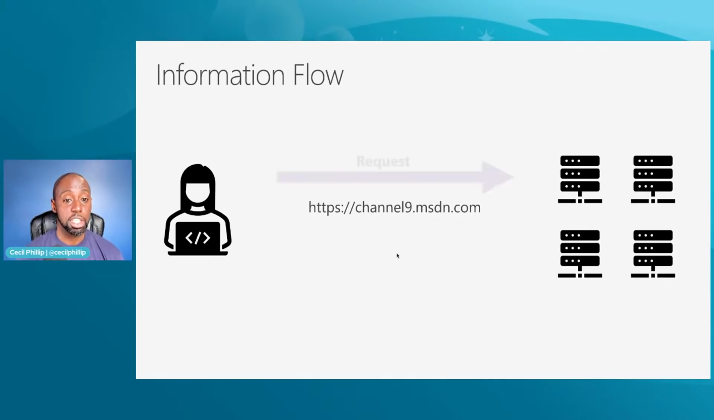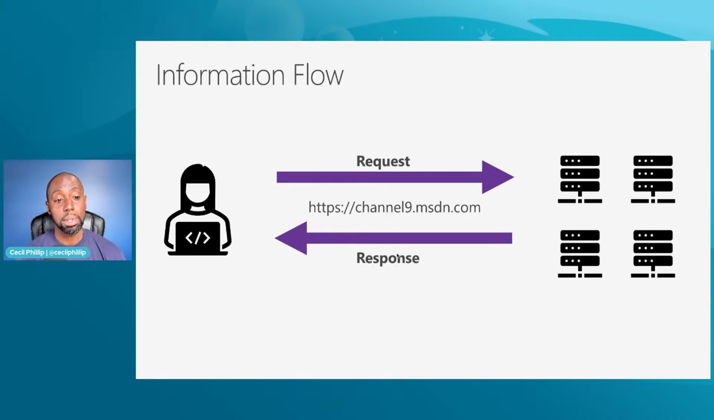That endpoint, https://channel9.msdn.com, is going to generate that HTTP request, which is going to get sent over to some server that exists somewhere. Now, those servers' job is to receive that request, process it, and carry out whatever operation they need to carry out. They're going to generate a response and send it back over to that browser, right? And that browser is going to take that information and turn it into something useful that the user can consume. We usually call this a request-response model, right?